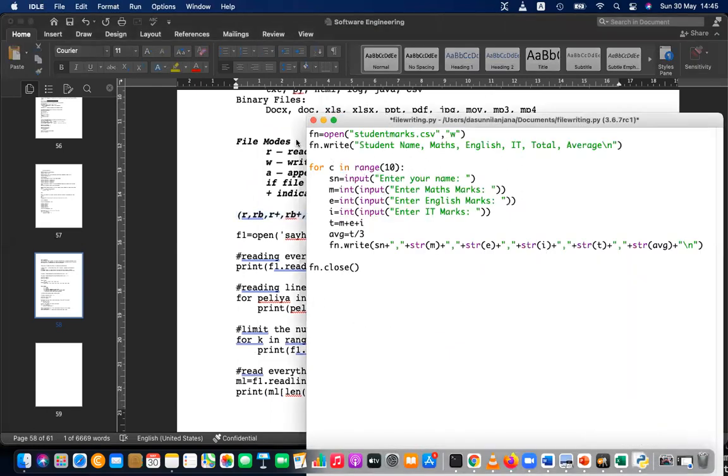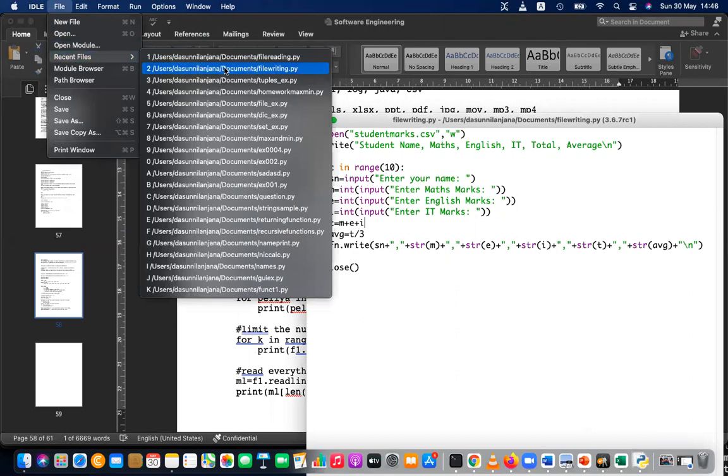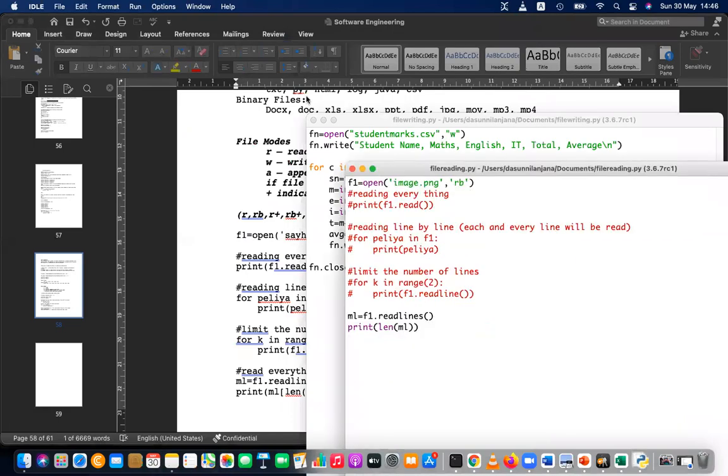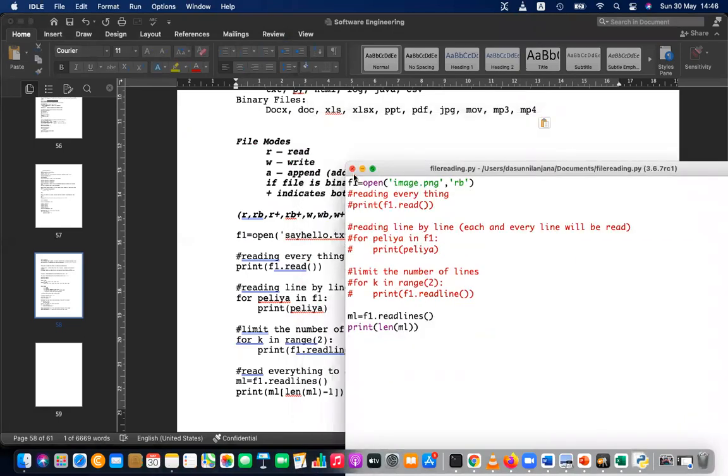Okay, let's say you want to read a file. So I'm going to save this file and then reading. Let's say the first mode we have learned. The first mode is reading everything. So let's print reading everything in the file.